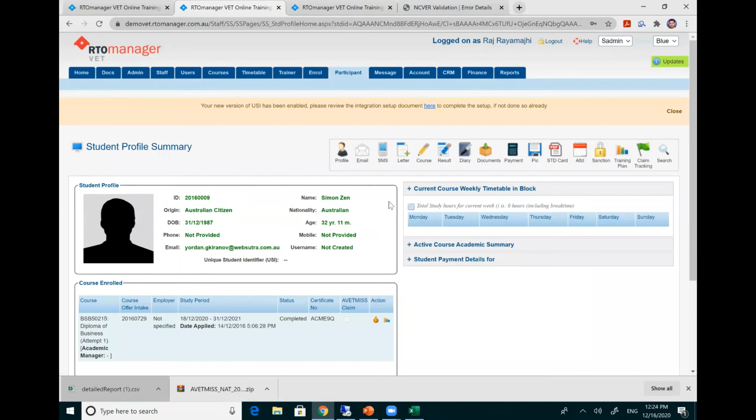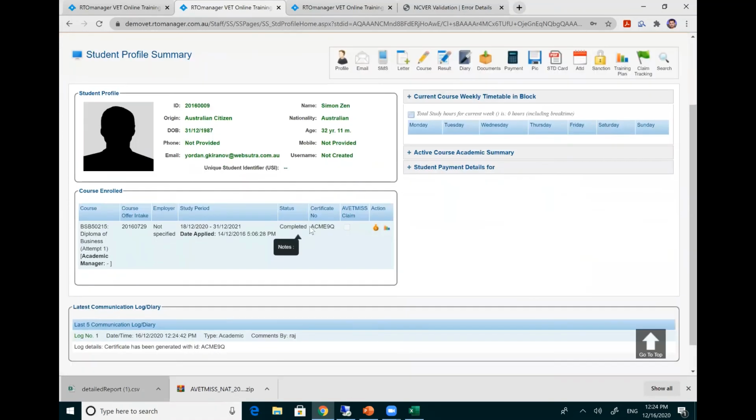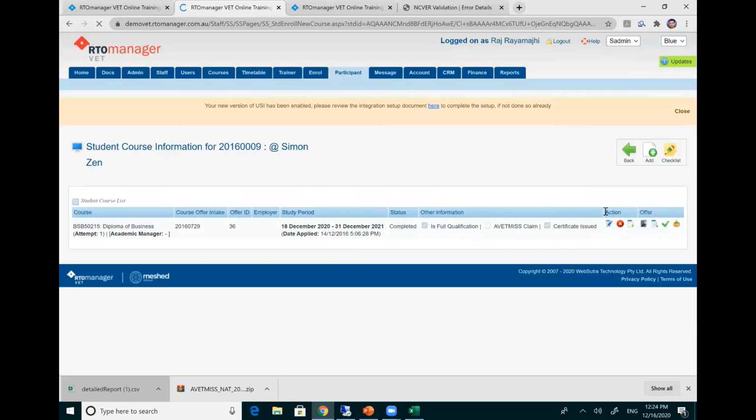Based on that, you will also see what is the certificate number and the status is completed, and you will also see the certificate issue flag is ticked. This way, your NAT 130 will tell that this student ID has completed this course, you have issued a certificate, and this is the certificate number. So this is important.